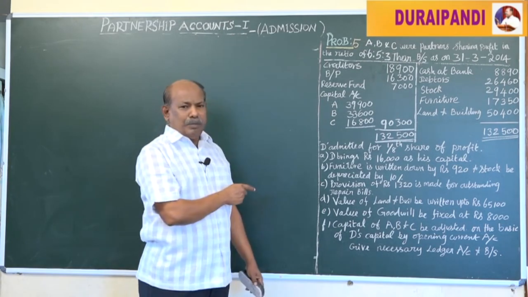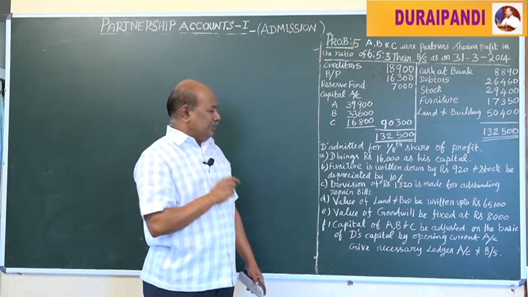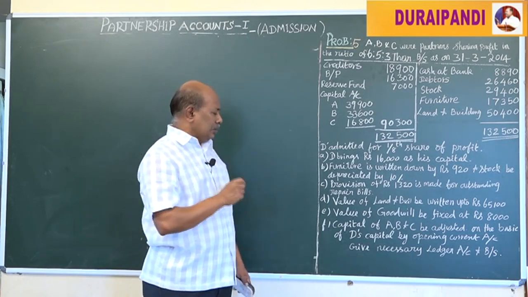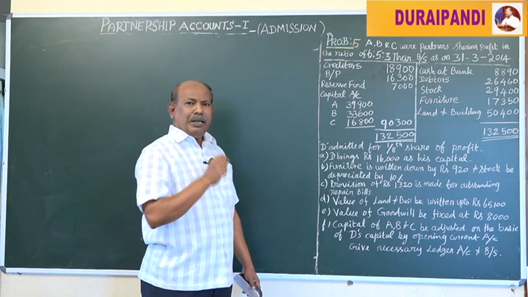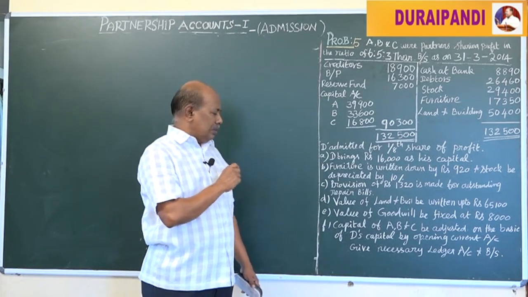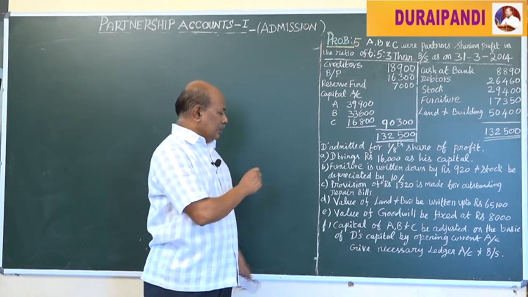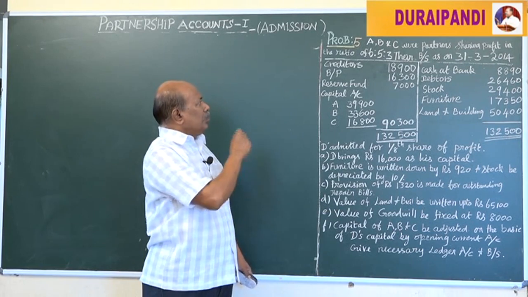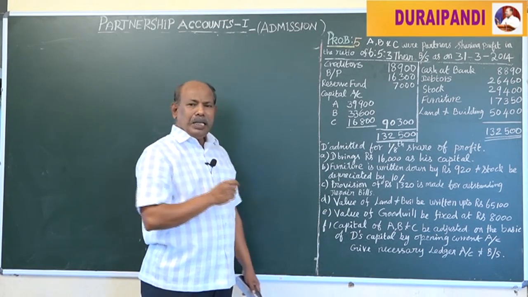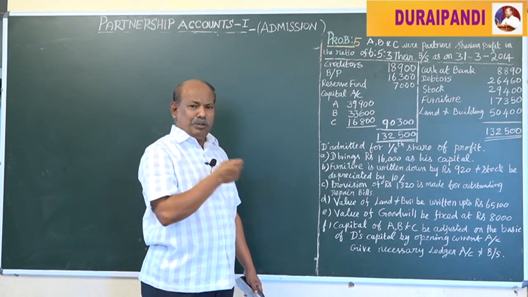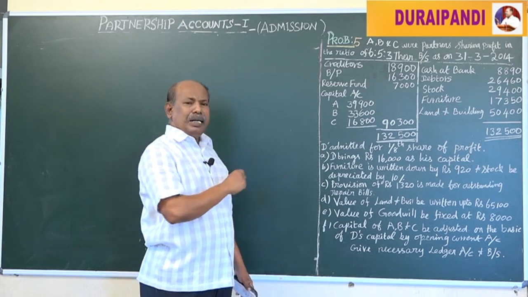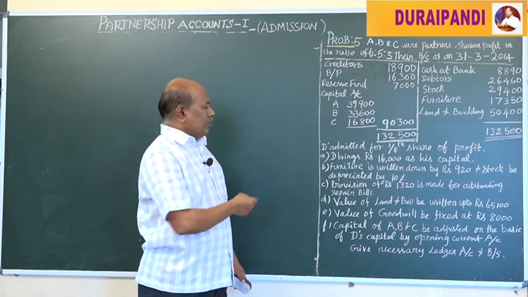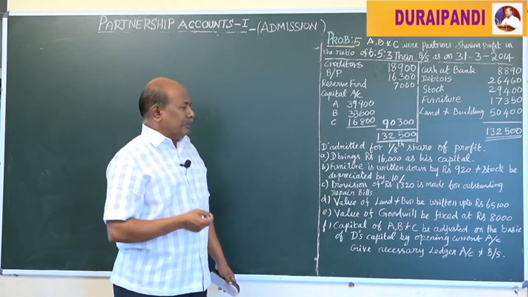Here in this problem, we are going to calculate the new profit sharing ratio, because as per the new profit sharing ratio, their capital should finally stand. Then on the basis of D's capital, their capital may be of new profit sharing ratio. If any shortage, they should bring. If any surplus, they should get from the firm. Now we have to calculate the new profit sharing ratio.